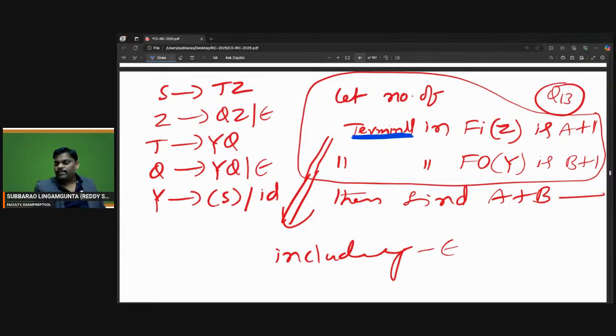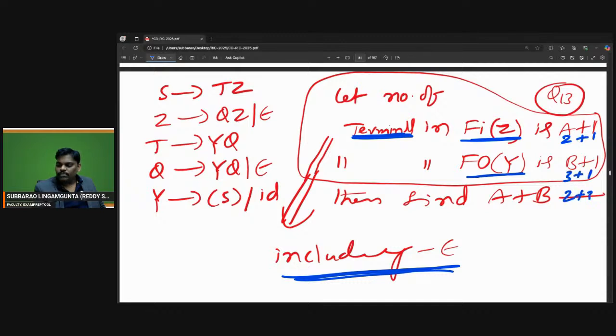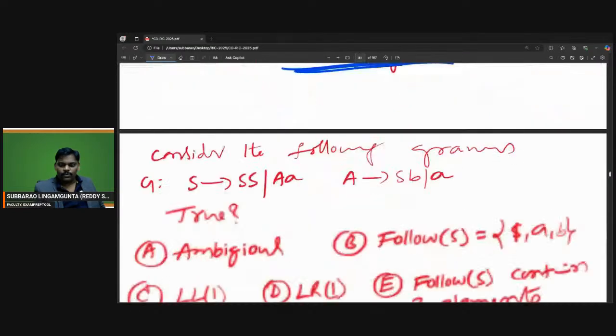How many terminals in the first of Z? How many terminals in the first of Y, including epsilon? See, first of Z, follow of Y. If you remember, 2 plus 1 here, 3 plus 1 here, calculate properly. It is 2 plus 3, which is 5. Let's move to the next problem.